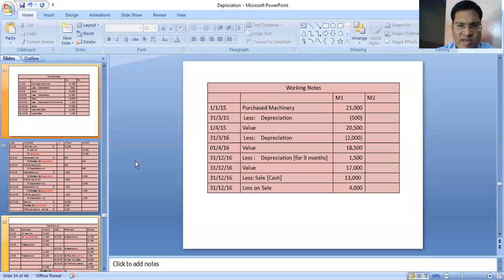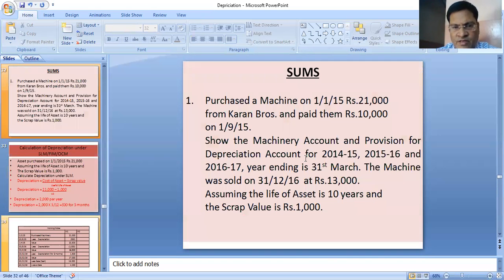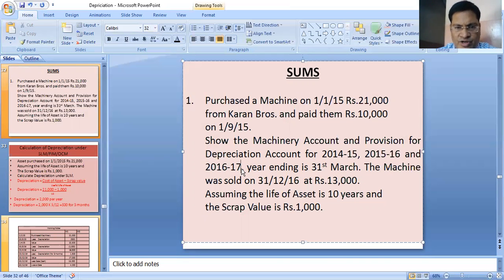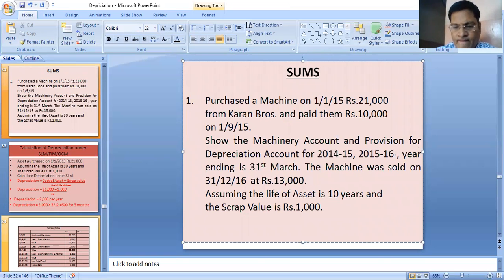That only you have to show in the P&L account. Okay, so this is our sum. We have maintained for 2 years only, so this part of the sum as written is wrong. We have maintained for 2 years, so 14/15, 15/16.